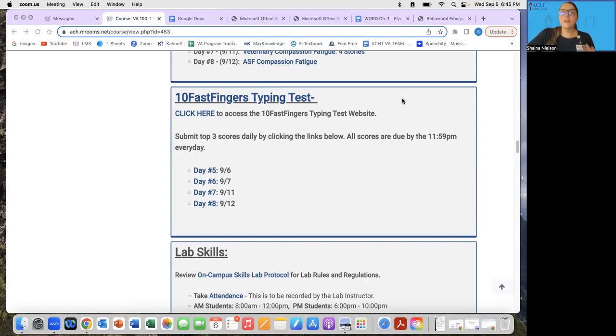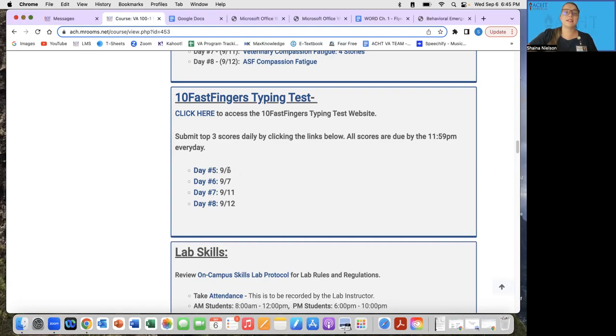So you may have done something like this in the past. And if you use a different website, that's totally fine. I had some requests this morning about that. You can absolutely use a different typing test website, but this is just a free one that I'm providing for you to use as well. So if you'd rather use a different one, totally fine, as long as you have those top 3 results for every day that you submit.